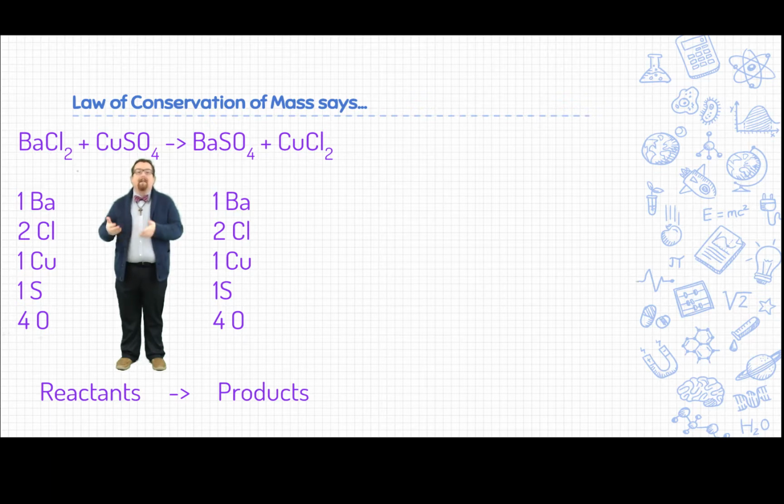Again, this is the law of conservation of mass. Anytime we have a chemical equation, it has to be balanced because the law of conservation of mass says it does. If it weren't balanced, it wouldn't be real. It would be saying that we've lost or gained atoms somewhere in the process, and that just doesn't happen.